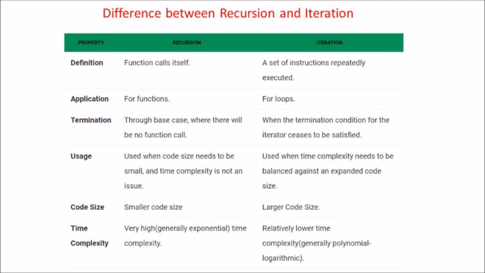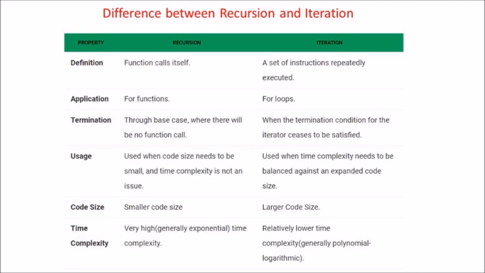Next thing is termination. The base case, the condition which is responsible for bringing the control out of the recursive function, is the base case. So when the base case condition is true, only then will it come out of recursion. But in case of iteration, it keeps on executing the statements till the condition is true. As soon as the condition is false, it will come out of the loop, that is, out of iteration.